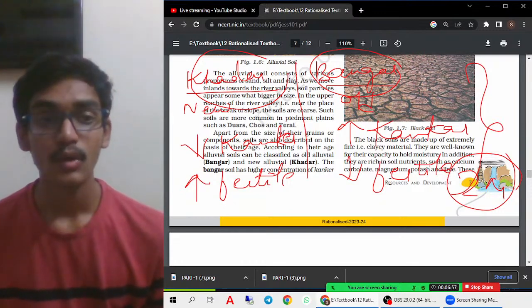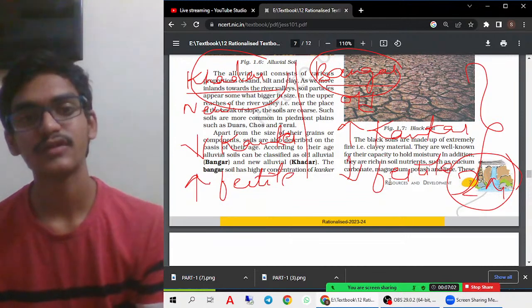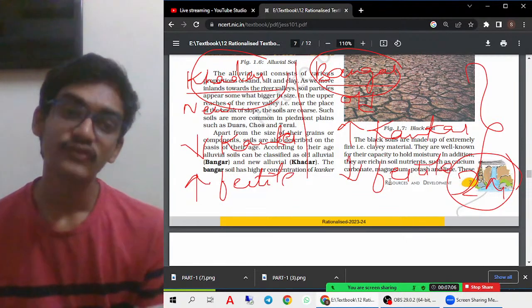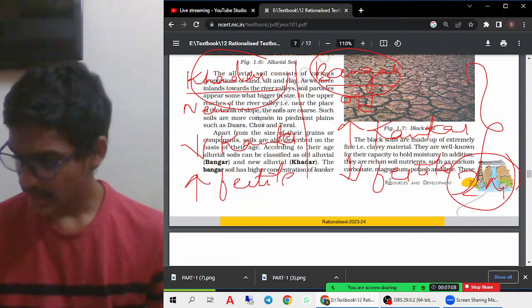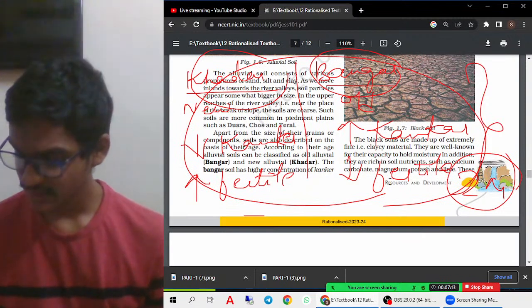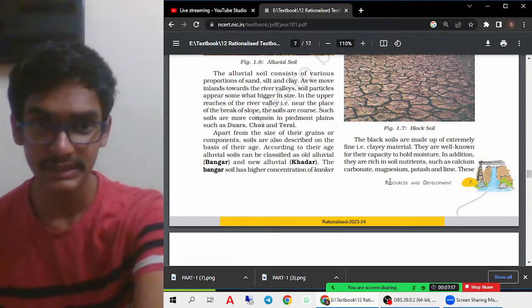What is the difference between Khadar and Bangar? How is Khadar different from Bangar? Or give 2 important features of Khadar can also be asked. So anything can be asked from this point. Okay. So mostly 2-mark questions. Otherwise, if a 3-mark question comes, then you are very lucky. You have to write all these 3 important points.